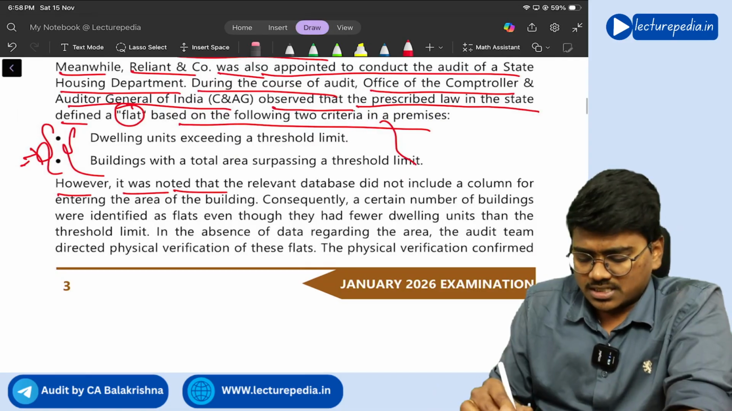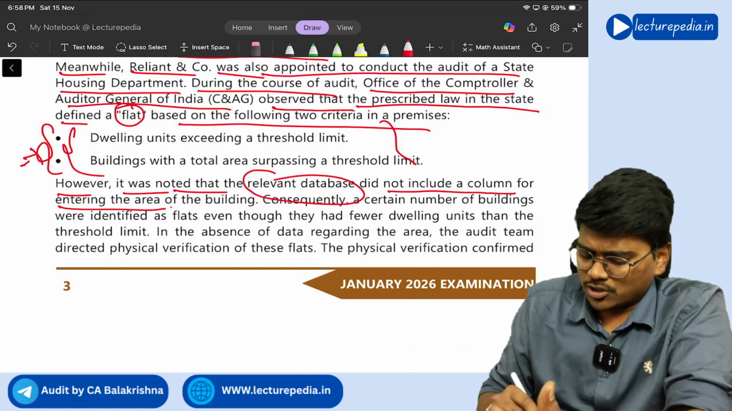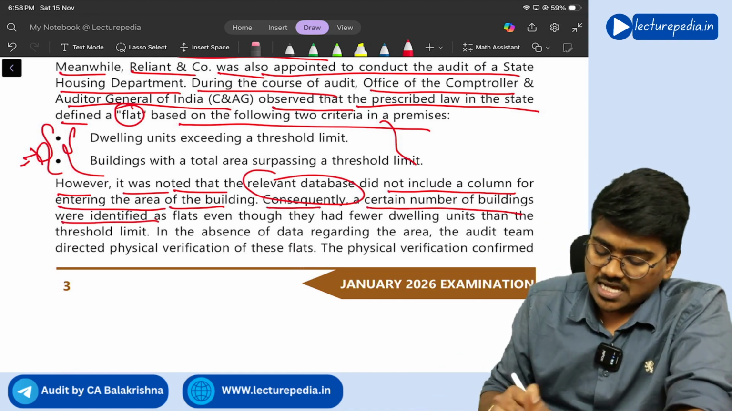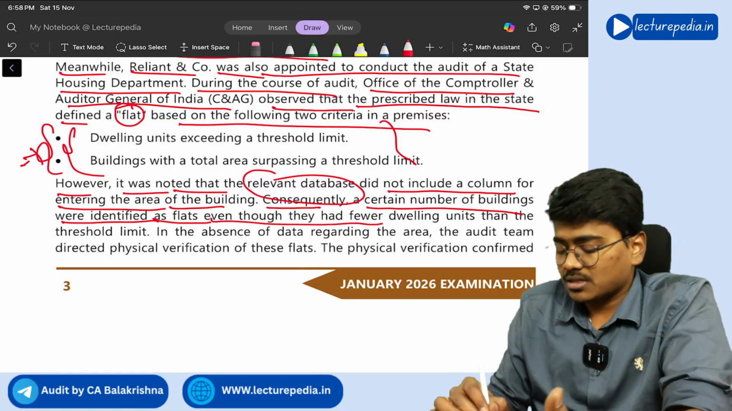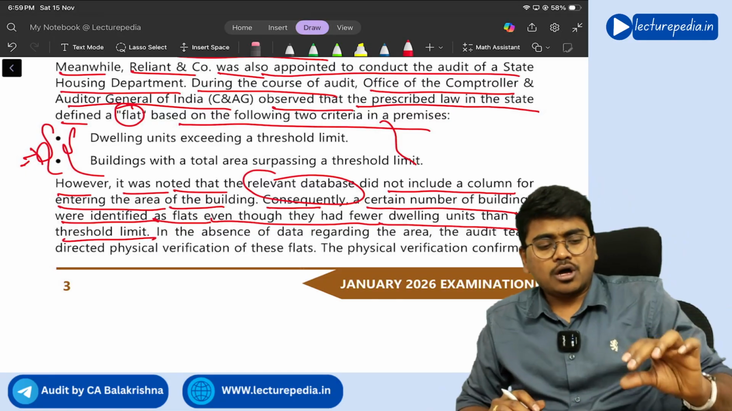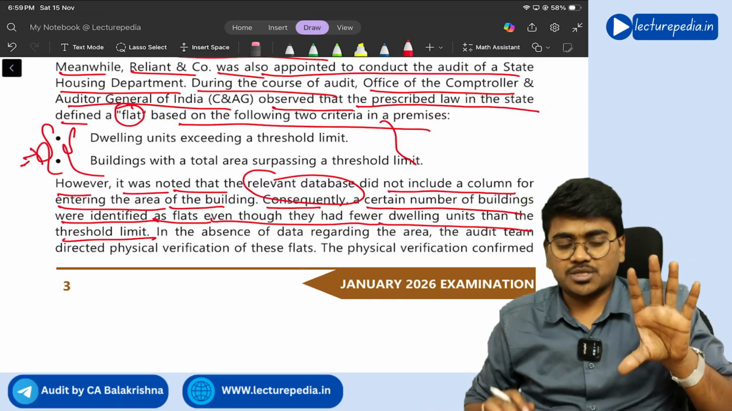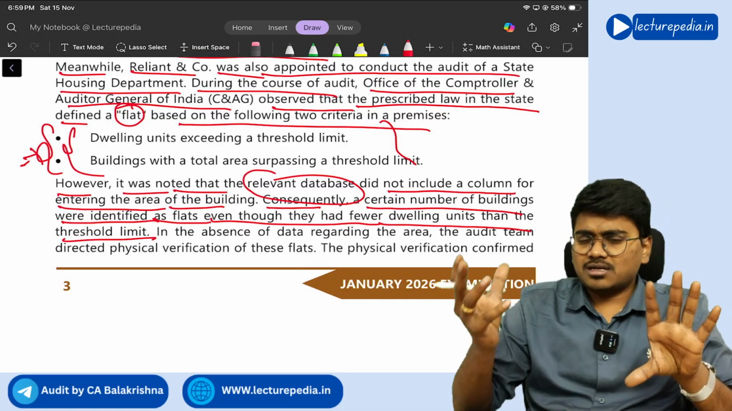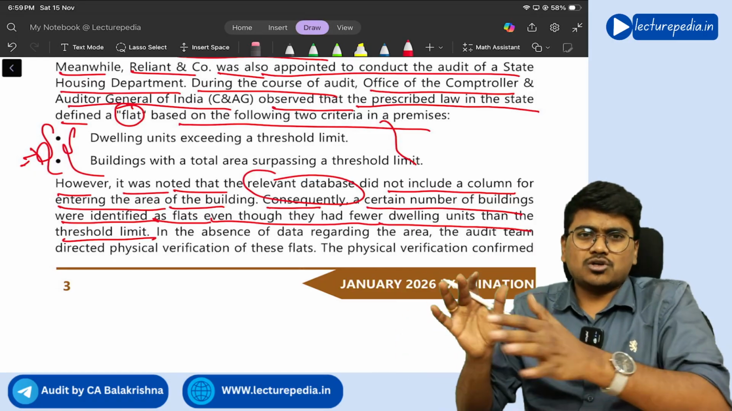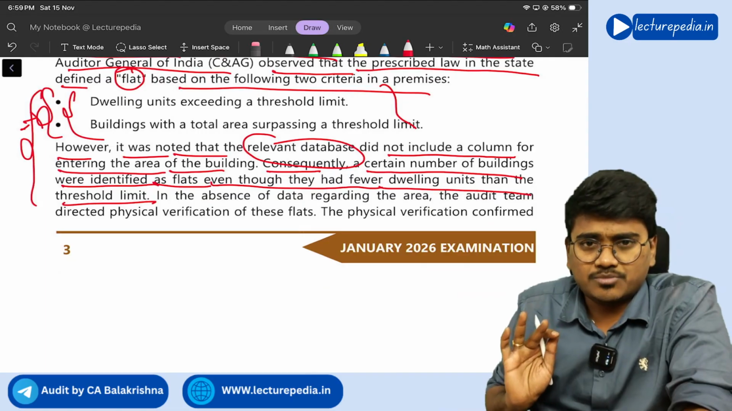However, it was noted that the relevant database did not include a column for entering the area of the building. Consequently, a certain number of buildings were identified as flats, even though they had fewer dwelling units than the threshold limit. See, the thing they are saying is, in the law a particular definition for the flat has been given, but without following that definition, they have classified non-flats also as flats. Okay, see, this is irrelevant for answering the MCQs.